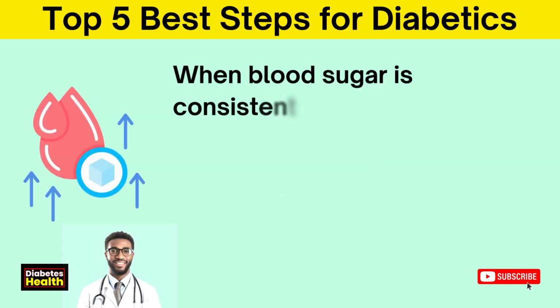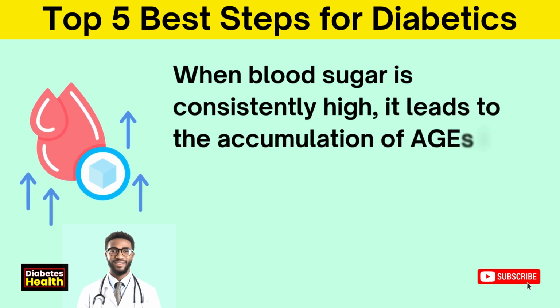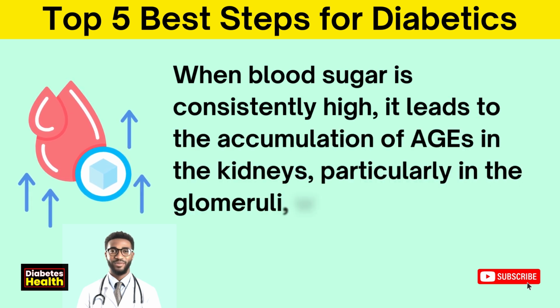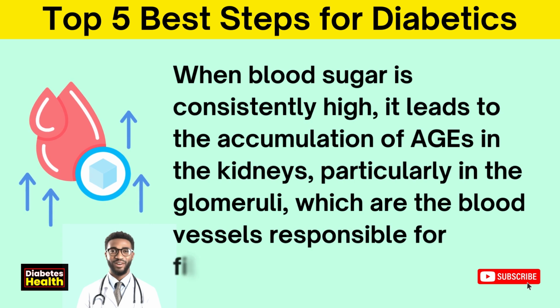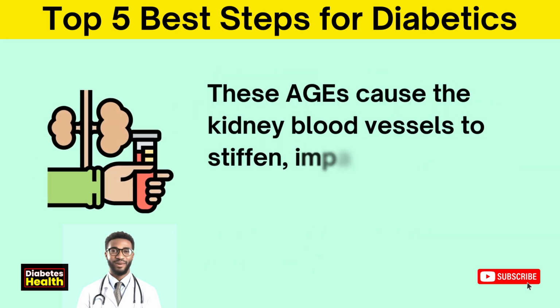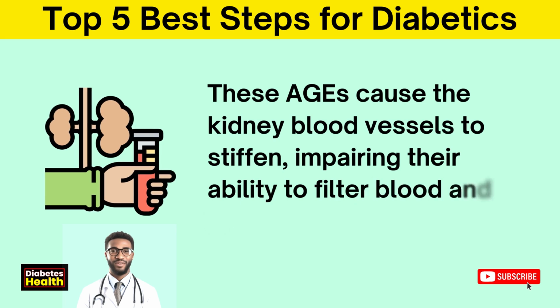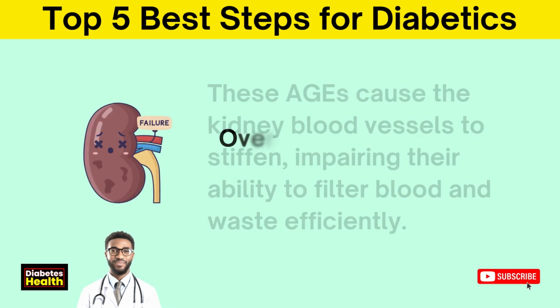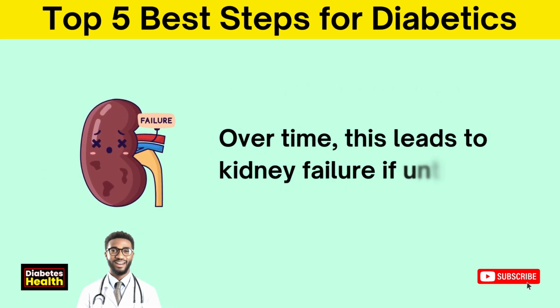When blood sugar is consistently high, it leads to the accumulation of AGEs in the kidneys, particularly in the glomeruli, which are the blood vessels responsible for filtering waste. These AGEs cause the kidney blood vessels to stiffen, impairing their ability to filter blood and waste efficiently. Over time, this leads to kidney failure if untreated.